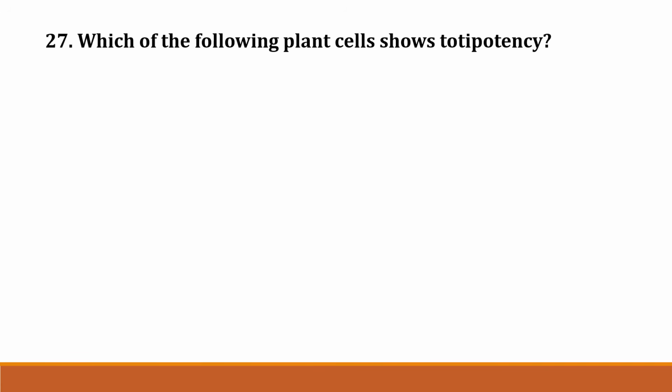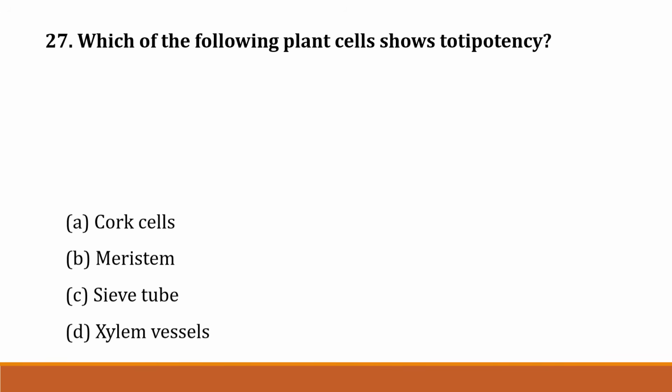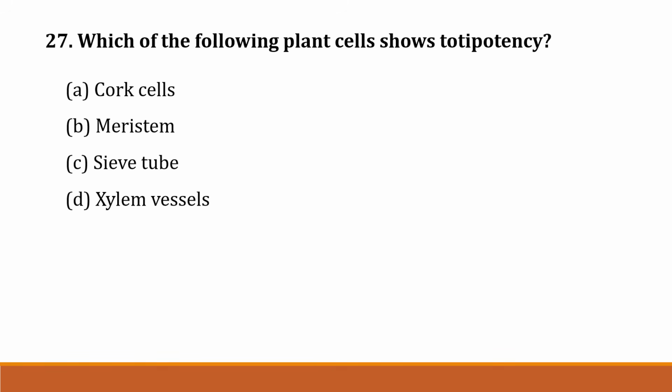Then next question, question number 27. Which of the following plant cells show totipotency? Option A. Cork cells. Option B. Meristem. Option C. Sieve tube. Option D. Xylem vessel. Correct answer is option B, meristem.